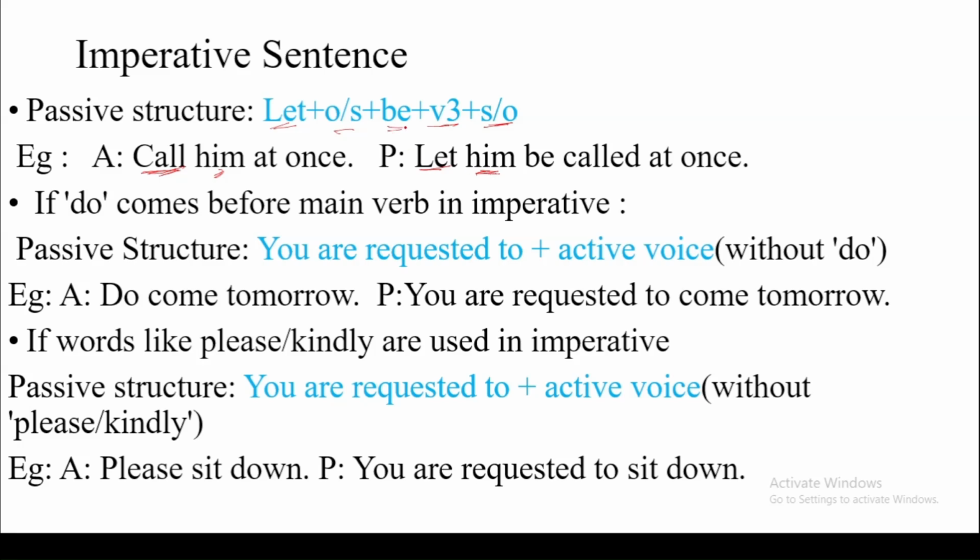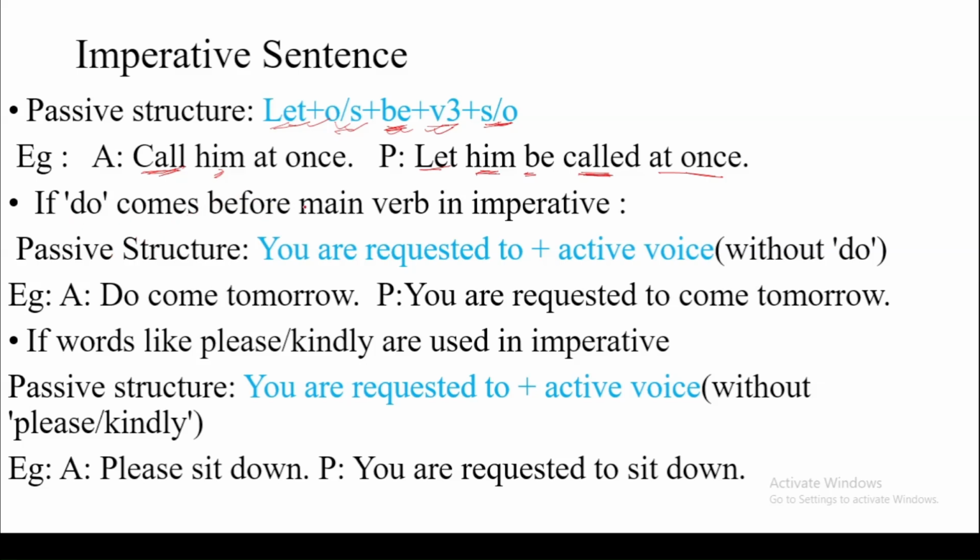Then we add be, then the participle called; at once remains the same. So the structure that we have to follow is let plus object as subject plus be plus participle plus subject as object. That is the structure.